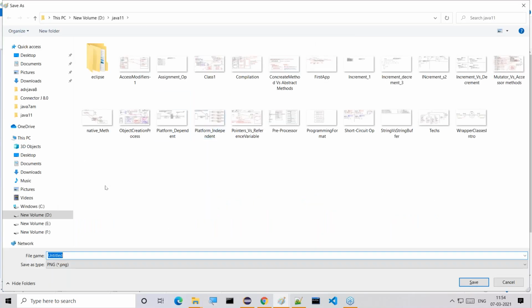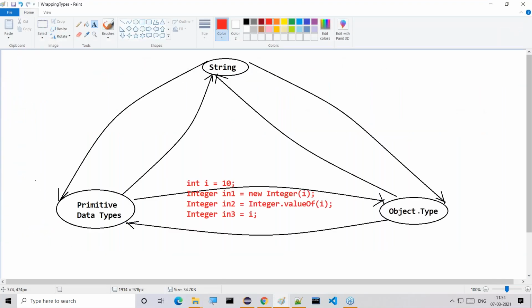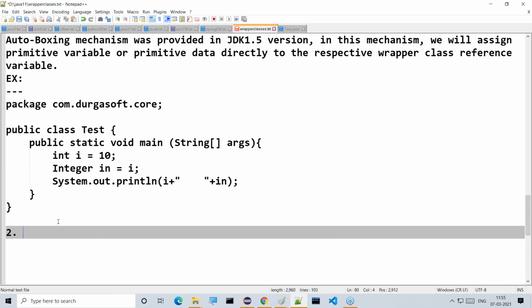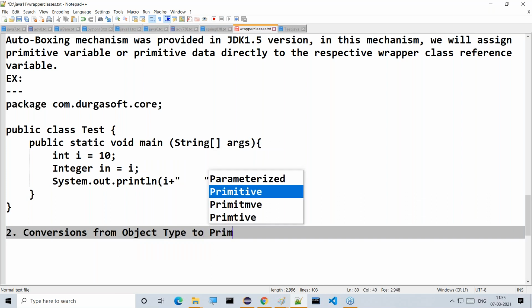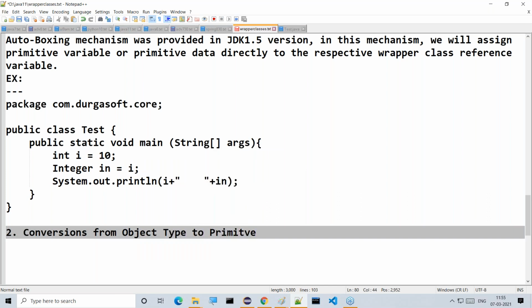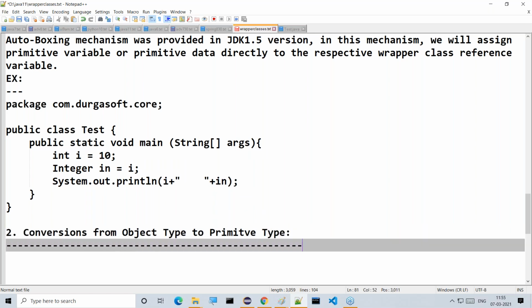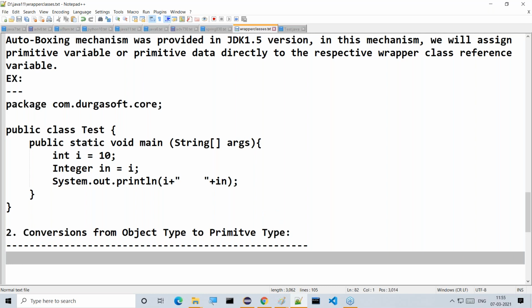One minute. Now let me save it. After completion of this, I want to go for the next conversion. The next conversion would be converting data from object type to primitive type. Converting data from object type to primitive type, that I want to perform. The second type of conversion: conversions from object type to primitive type.